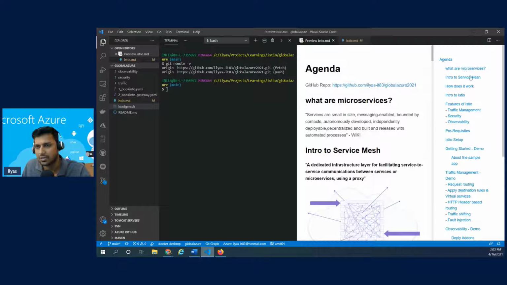Let's quickly learn about microservices because at the end of the day, this is all about solving the challenges of microservices deployment and accessing microservices. So let's take a moment and introduce what a microservice is, and then we'll look at the challenges of microservices and introduce service mesh. That's what Istio has pioneered. And we'll also look at how it works, and then we'll go through the key features of Istio, like traffic management, security, and observability.